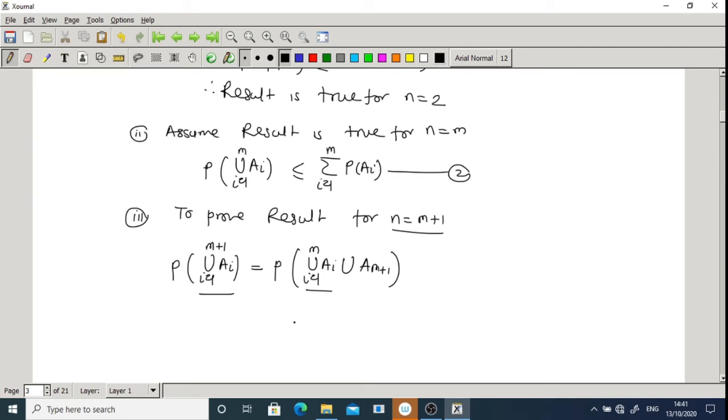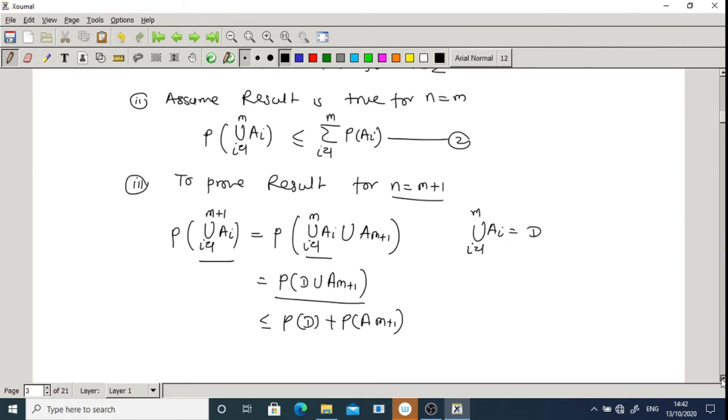If I write union over i going from 1 to m of Ai as D, I'll get probability of D union A(m+1). And we know the condition is true for two events A1 and A2, so I can write this as less than or equal to probability of D plus probability of A(m+1). Correct? So this is by condition 1.